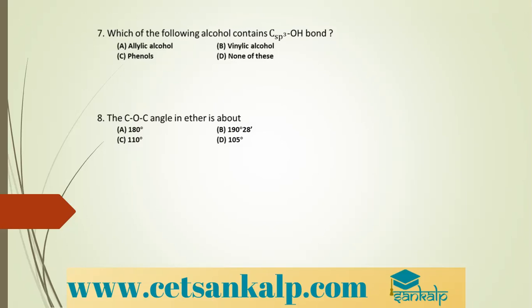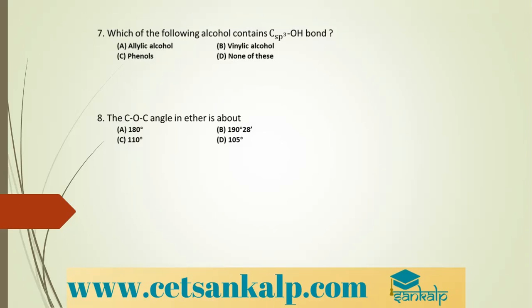Next, what is methylated spirit? Methylated spirit is nothing but... These common names should be known to us. So what is methylated spirit? It is 5 to 10% methanol, CH3OH, and the remaining 90 to 95% is ethanol, C2H5OH. This is called methylated spirit.